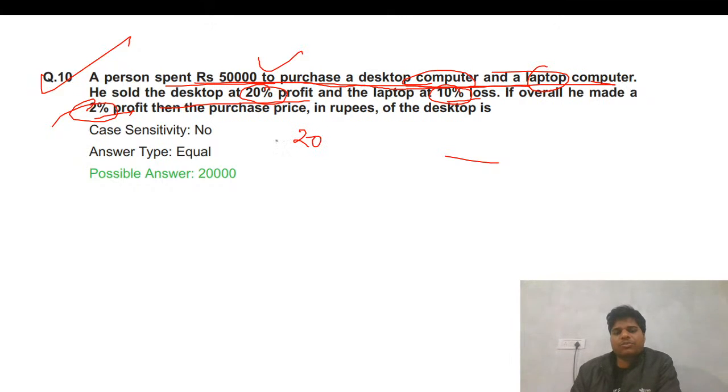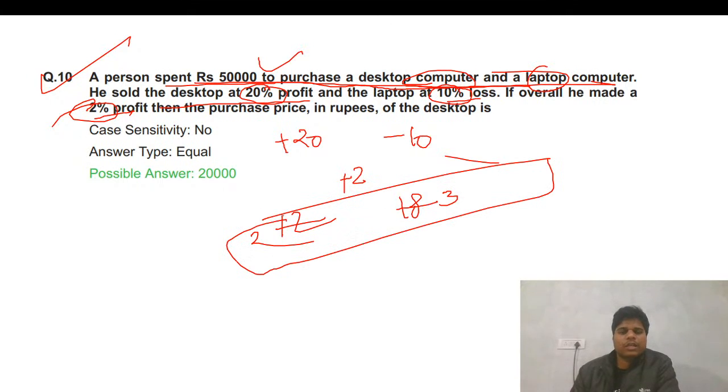Allegation and mixture concept. So 20% profit, 10% loss, and 2% profit. So this ratio will be this is 12, this is 18. So this is how much? 6. 6 is the maximum factor. 2:3 is the ratio.